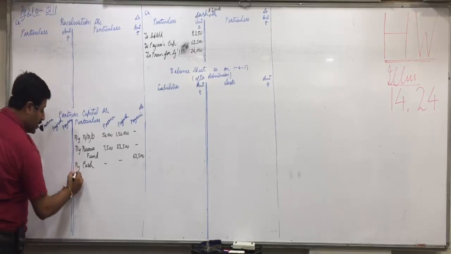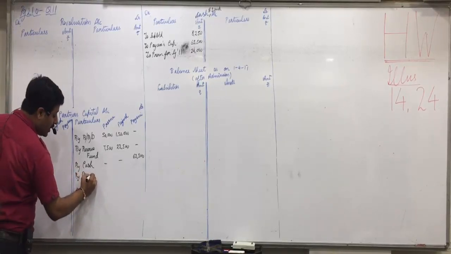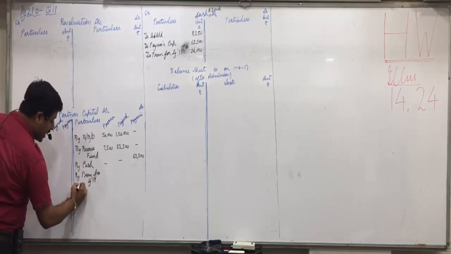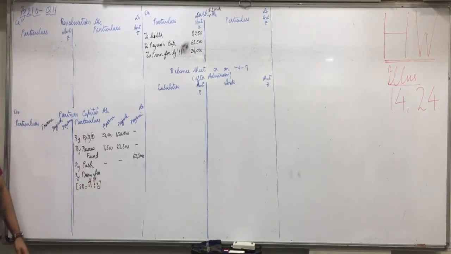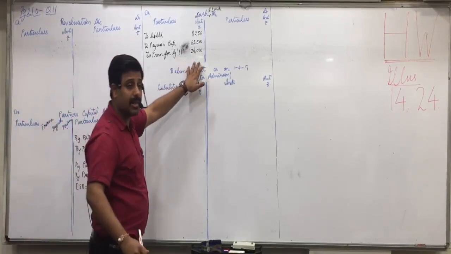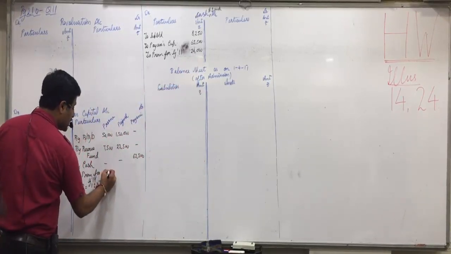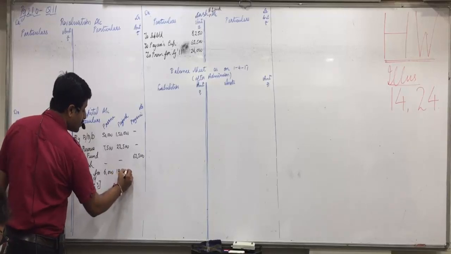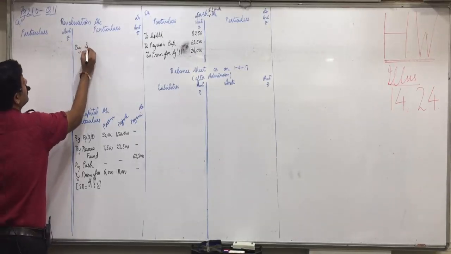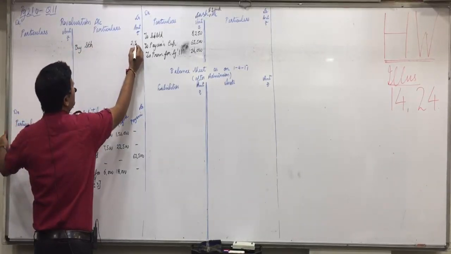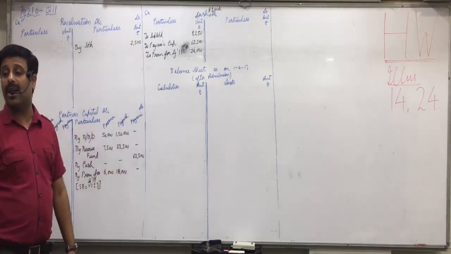And premium for goodwill we will distribute between old partners in sacrifice ratio, which is again 1:3. Old ratio, same as old ratio. So that 24,000 into 1/4, 6,000, 3/4, 18,000. You will distribute 24,000 in sacrifice ratio. Adjustment tree, stock 20,000 against 17,500. So buy stock 2,500. Yes, what happened?